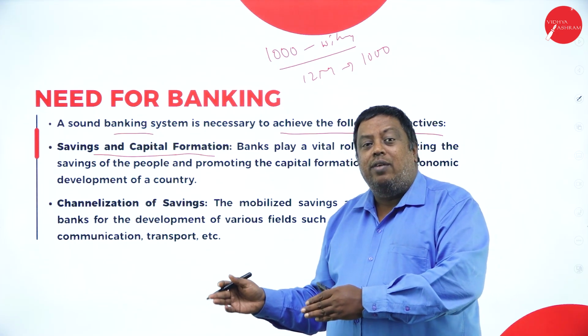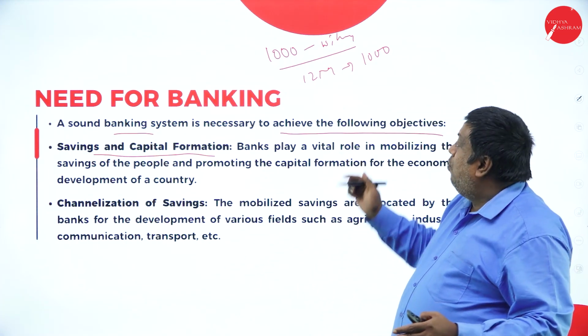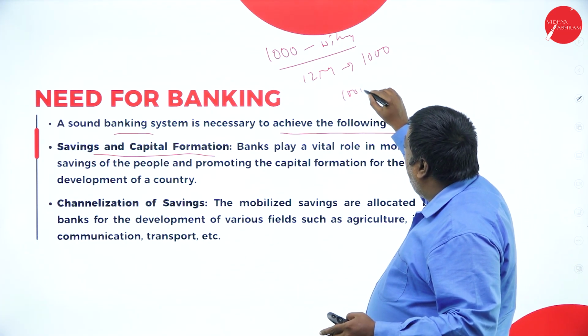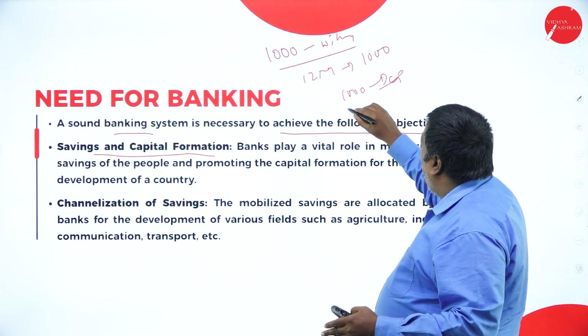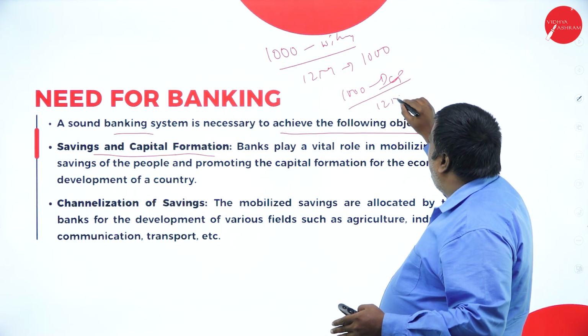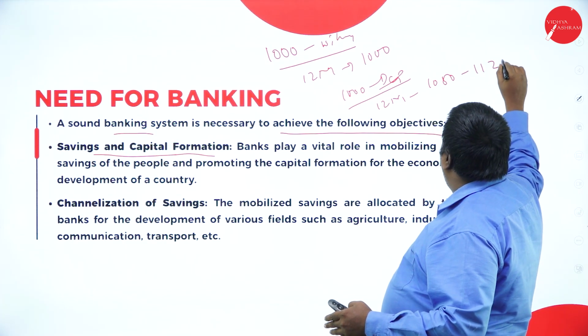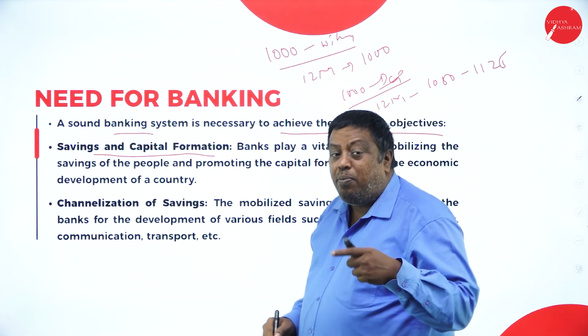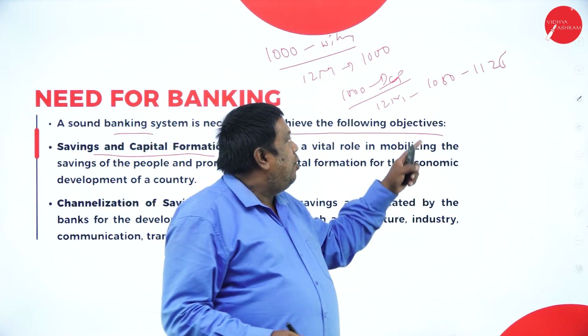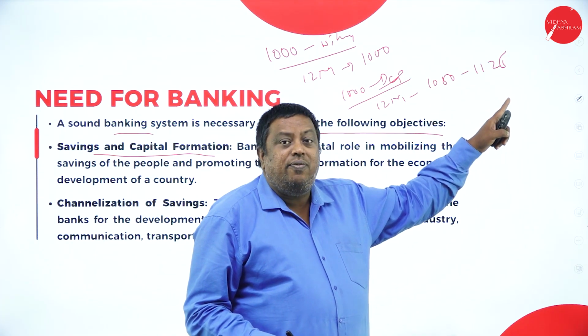The same amount, if you keep in the bank, what happens here? If you deposit 1,000 in a bank, after 12 months you may receive 1,050 to 1,125. Means if you deposit the amount, you may earn rupees either 50 or 125.